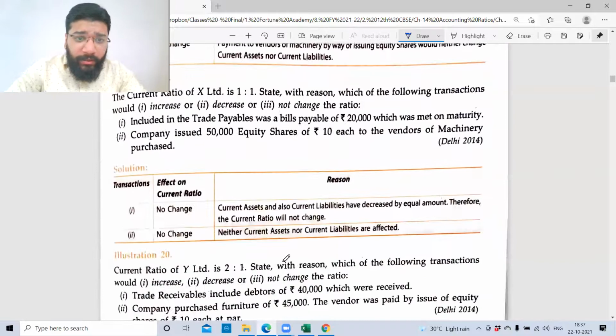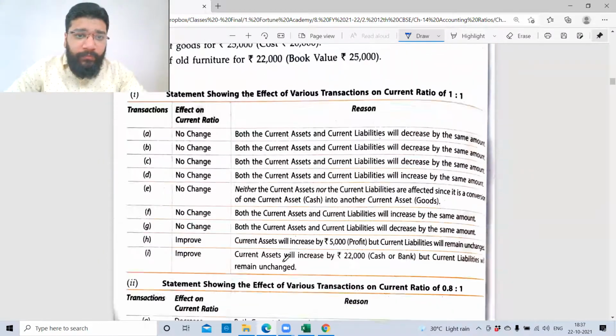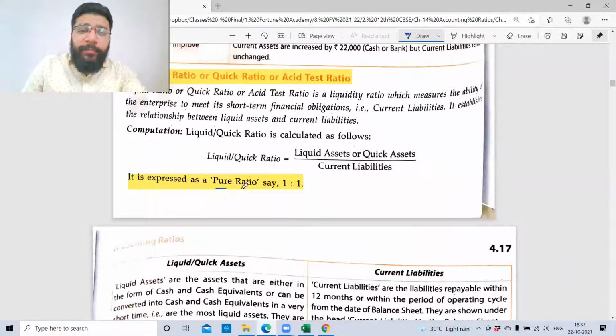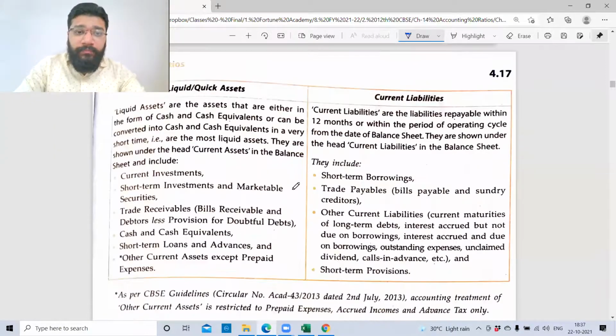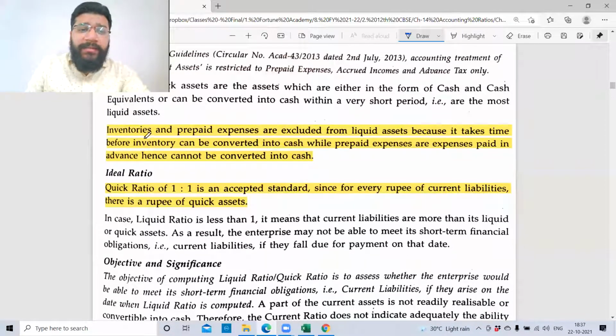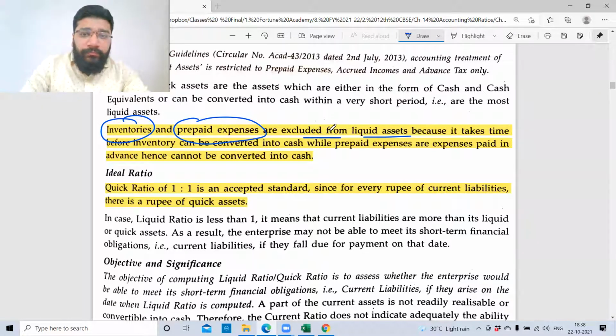Now let's do one or two questions from the next ratio, which is the liquidity ratio, quick ratio, or acid test ratio. It is expressed in the pure ratio form 1:1. And the 1:1 is the standard ratio. So you have to highlight all this, guys. Inventories and prepaid expenses are excluded from your liquid asset. That is, from your current assets, you will exclude these two. I've explained the logic also.